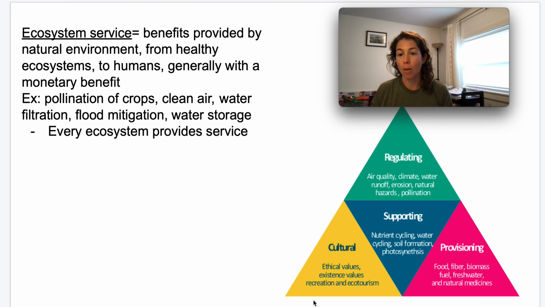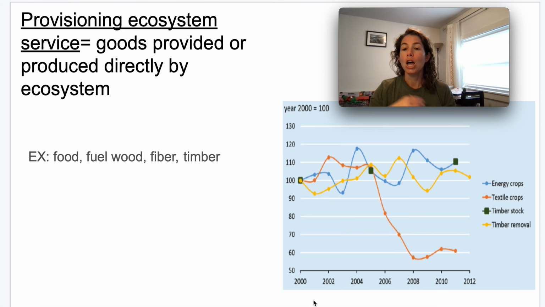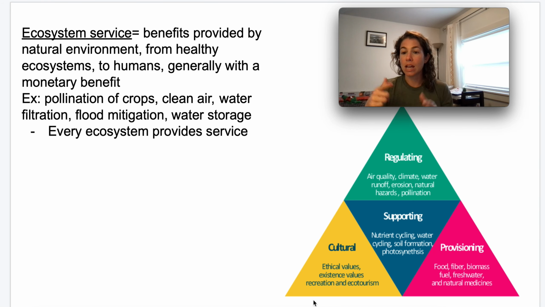have economic value. So there you can see on this triangle down below, there's 4 different types of ecosystem services: regulating, cultural, provisioning, and supporting. I'm going to go over provisioning first because I think it's the easiest, followed by cultural, then regulating, and then supporting, which I think is the hardest one to kind of grasp onto. So hopefully once we go over the first 3 and you have a good idea of what's going on and we go into supporting, it'll all make sense and it'll all come together.